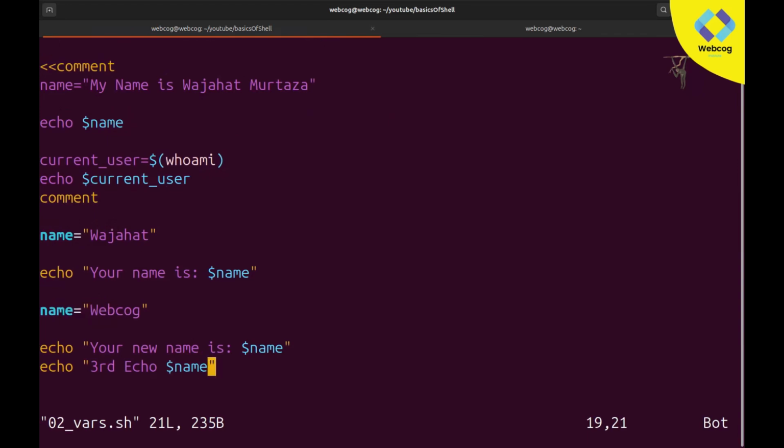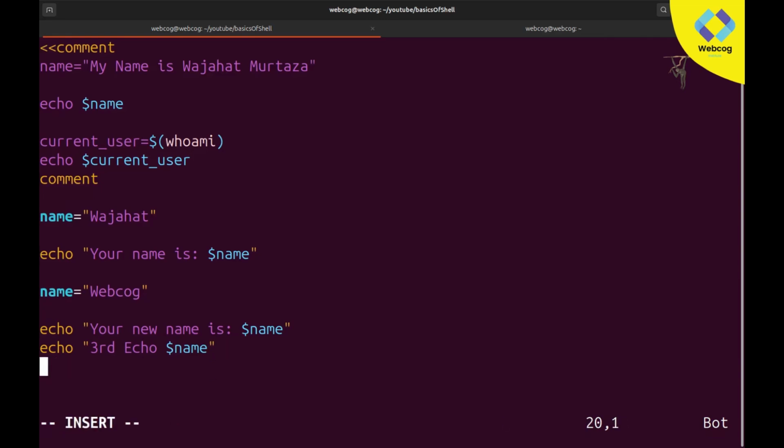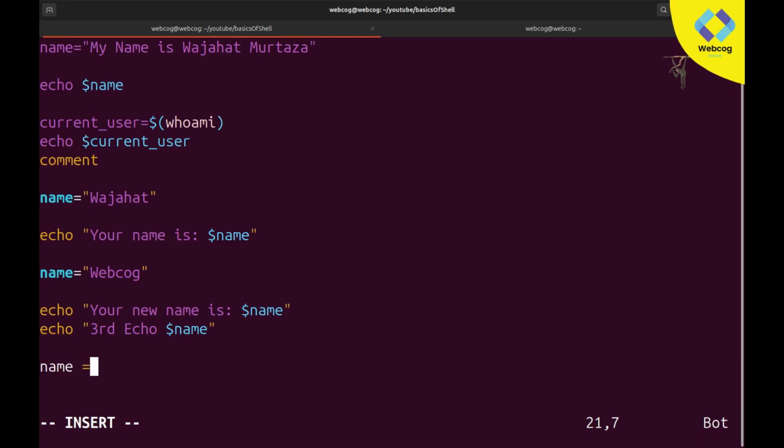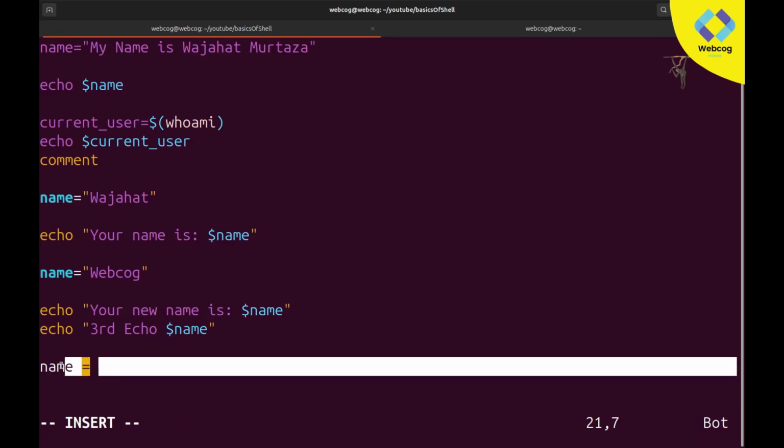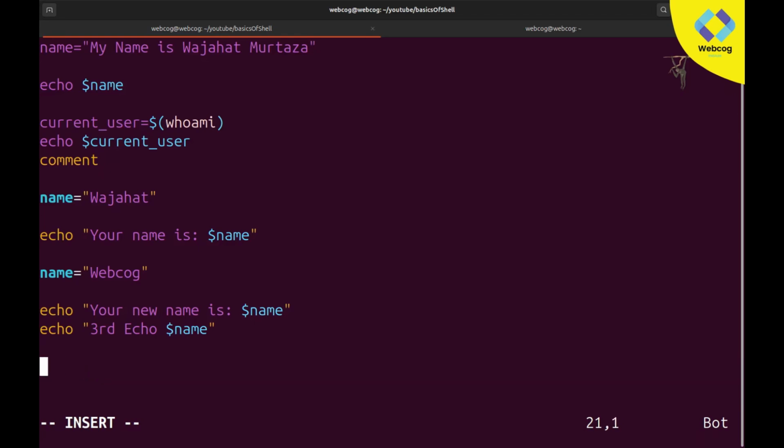But if you again declare the same variable and update it with some other value, and then call echo again, it will work with this updated value. So this is one thing. And even if you add an echo after this declaration, that echo will also print webcode, because this is the updated value.